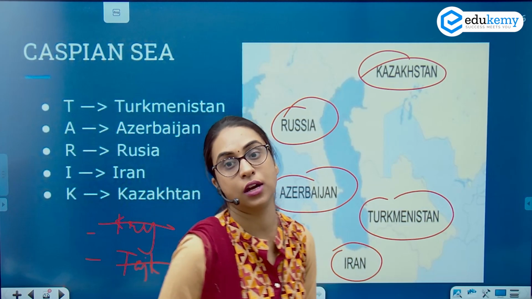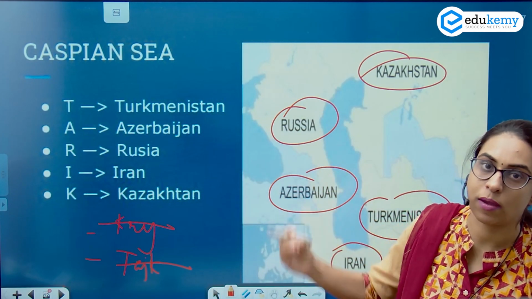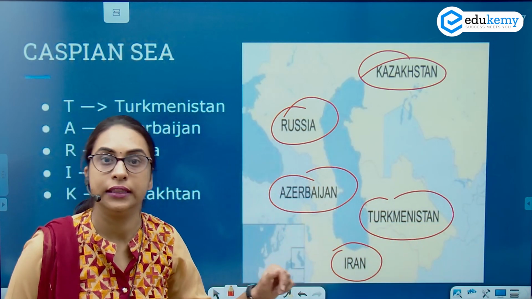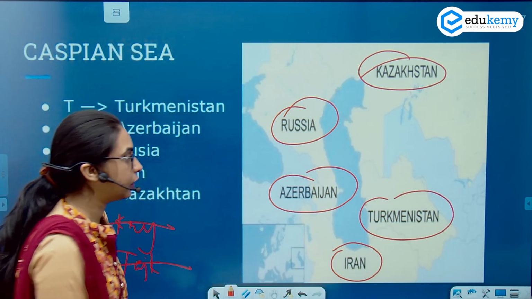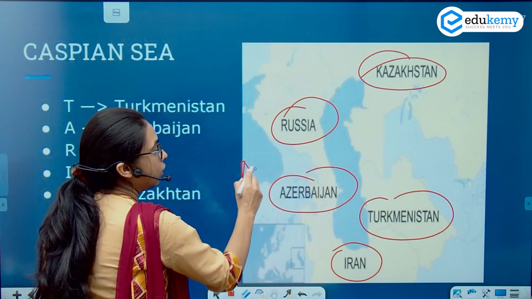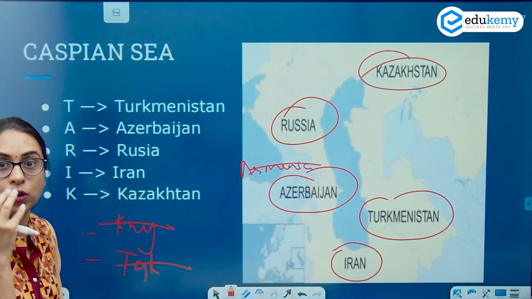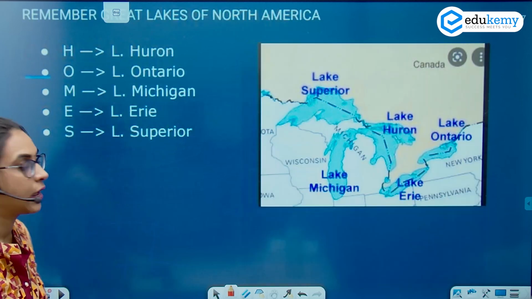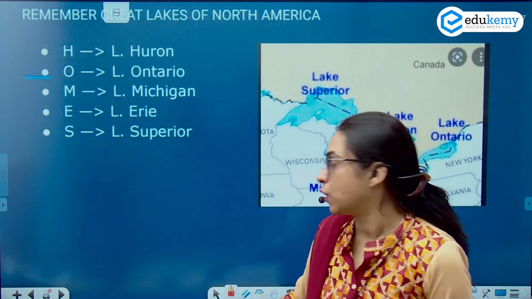It is not Tajikistan. Okay, it is Turkmenistan and Kazakhstan. So remember what countries are not there and the short form. Even for that matter, it has Azerbaijan and not Armenia. This will come into play only when you continuously look at the world map in your atlas. So know the short forms, but also know which countries are not there.